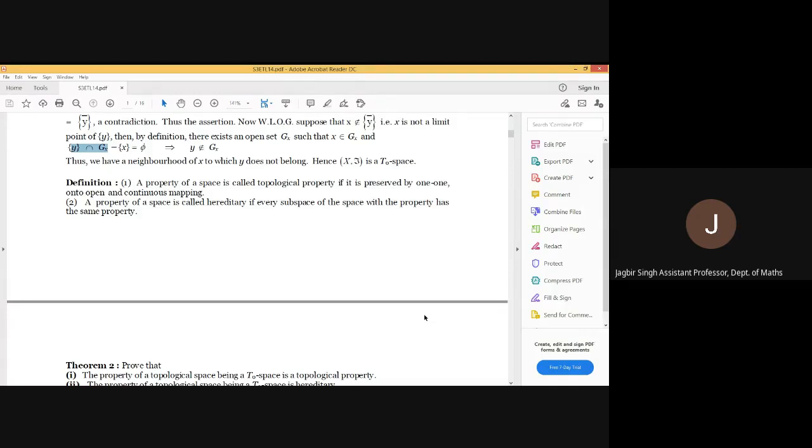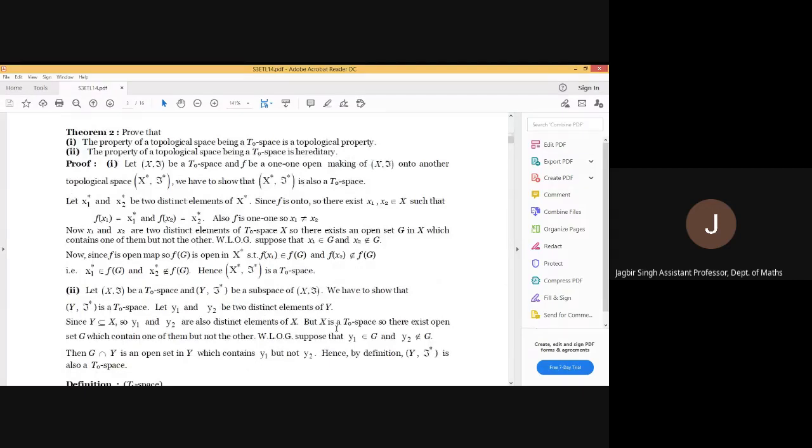Okay, now we are having the theorem that the property of a space being a T naught space is topological as well as hereditary property. There are two parts. In the first, we will prove that the property of a topological space being T naught is topological property. In the second, we will prove it to be a hereditary property. In the first case, what we have to prove is that the property of being a T naught space is topological.